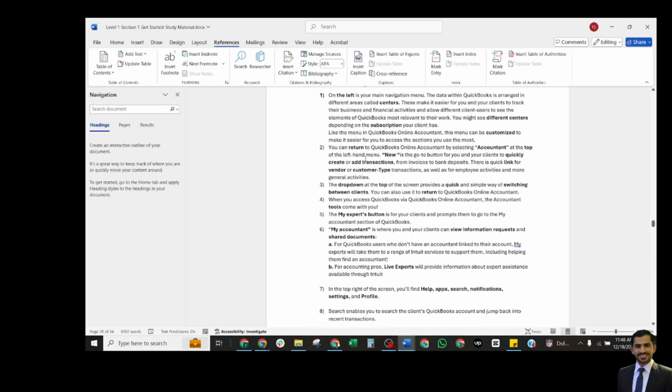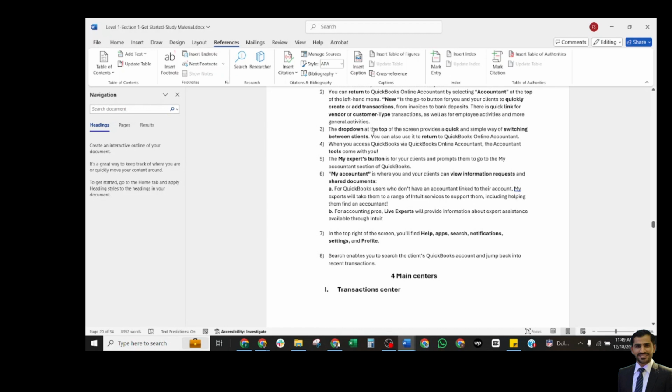Plus new is the button for you and your clients to quickly create transactions, from invoices to bank deposits. There is a quick link for vendor and customer type transactions, as well as for employee activities or more general activities. The drop down at the top of the screen provides a quick, simple way of switching between clients. You may also return to your accountant account.